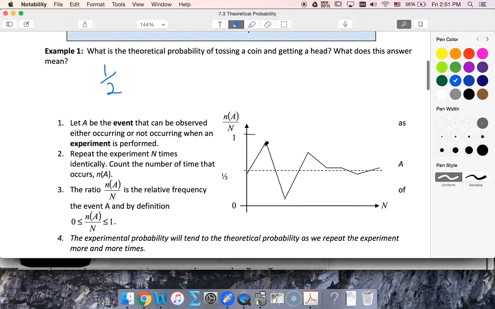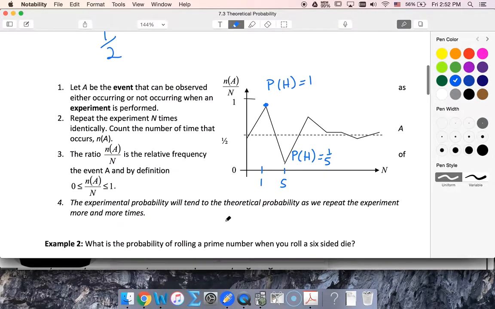So if I just run one experiment, say this is experiment 1 and I get heads, then my probability of heads would be equal to 1. But let's say this is 5 experiments, and in those 5 experiments I got heads that first time, but then never got heads again. Well, then my probability of heads would be 1 out of 5, so I've dropped way down here. But then I keep flipping coins and I get some more heads. Eventually, as I get out towards infinity, my probability is going to get closer and closer to the theoretical probability.